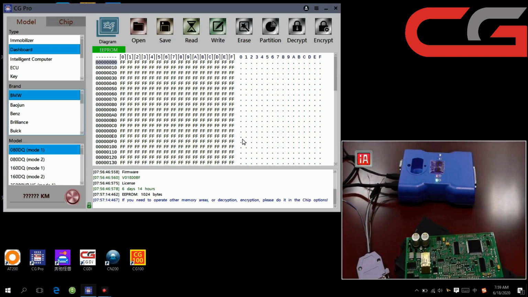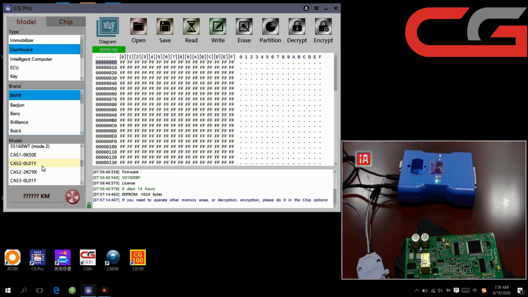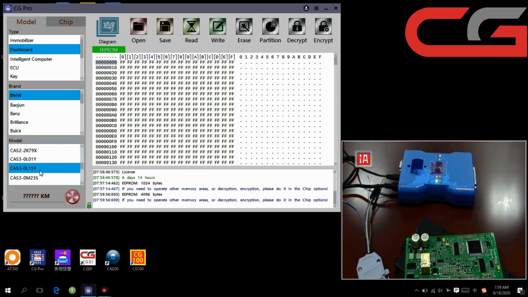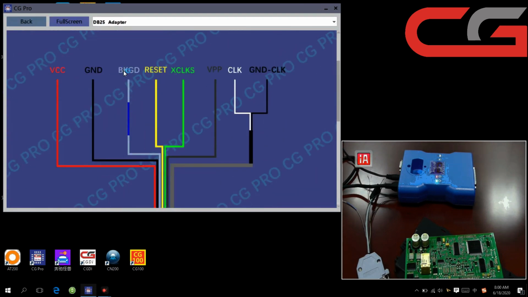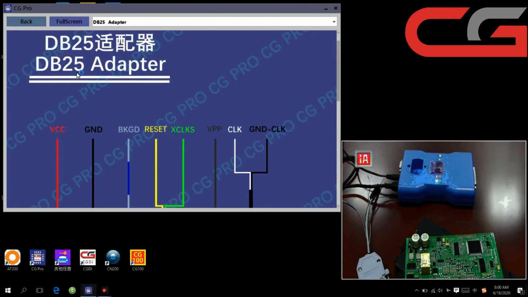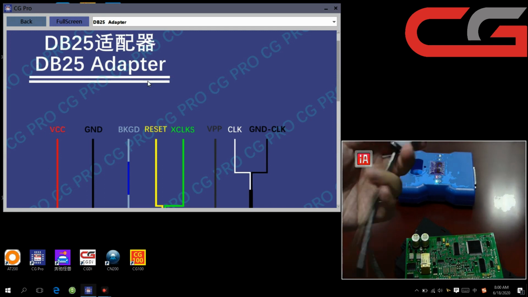Okay, we back to the software. Found the line CAS3 L15Y. The dial. Here you need the DB2425 adapter. This one.